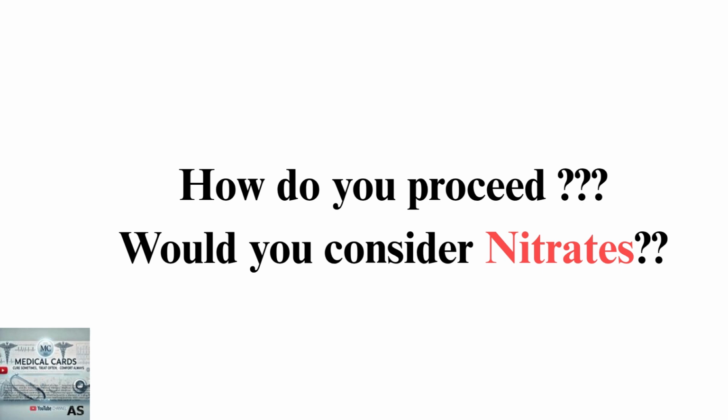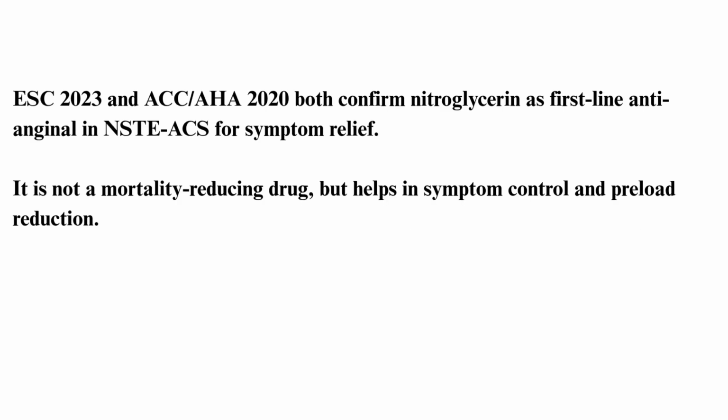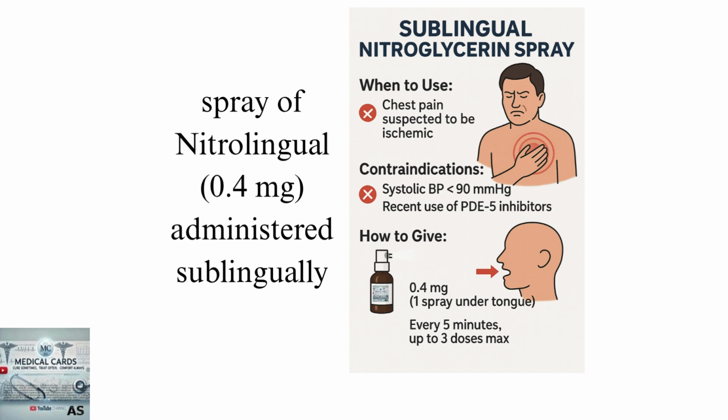Would you consider administering nitrates to this patient? The European Society of Cardiology and the American College of Cardiology, American Heart Association both still consider nitroglycerin as first-line medication for symptomatic betterment. However, it is not a mortality-reducing medication. Nitroglycerin spray is administered sublingually while the patient is seated or typically propped up lying position to avoid severe hypotension. Start with 0.3 to 0.6 mg sublingual, up to 3 doses in 15 minutes. If pain persists, switch to IV nitroglycerin, start 5 mcg per minute and titrate.